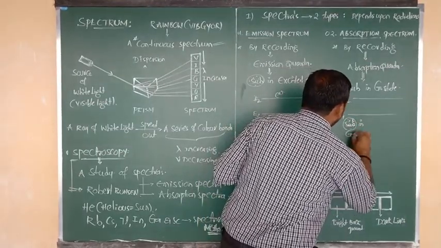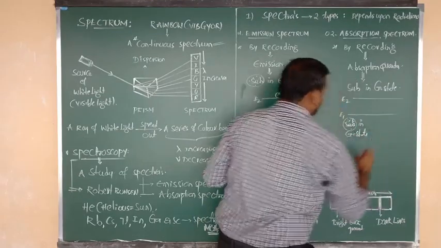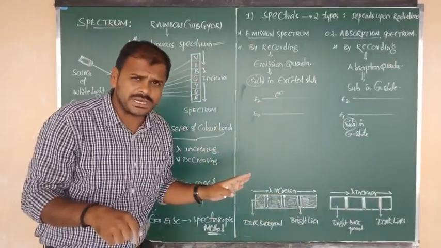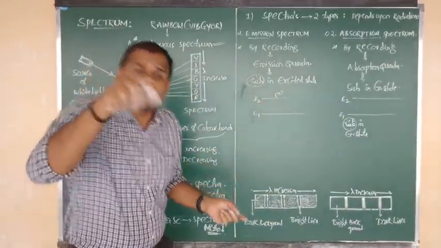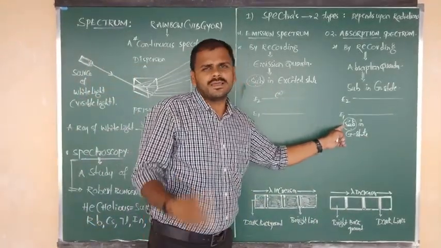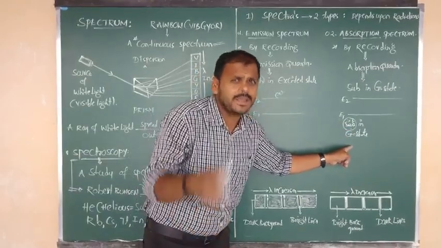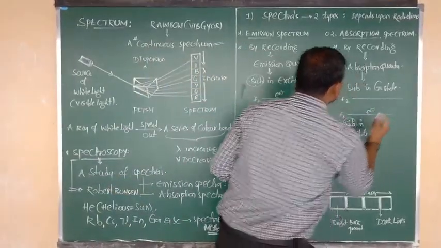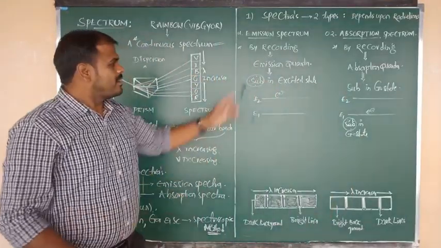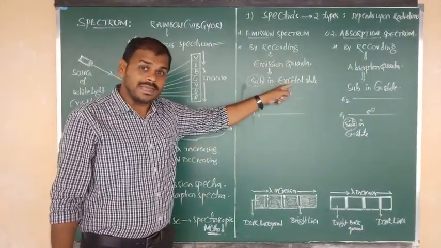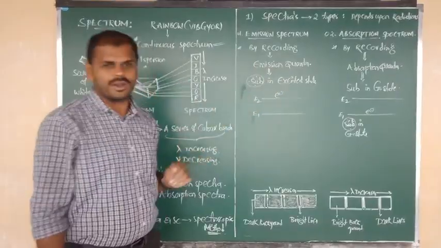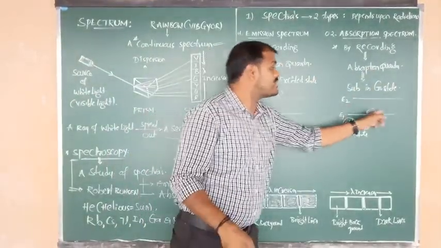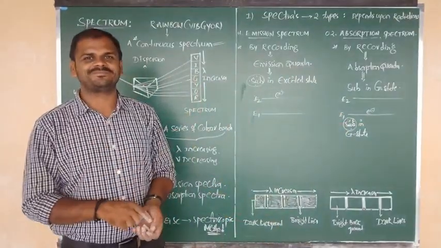That means the electrons present in that substance are also in the ground state, meaning they have low energy. Now you can see the diagram. A substance in the excited state has electrons with more energy. A substance in the ground state has electrons with lower energy.